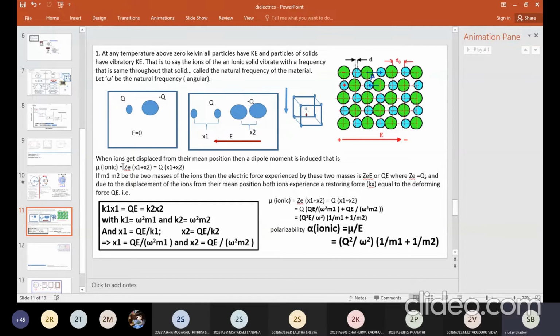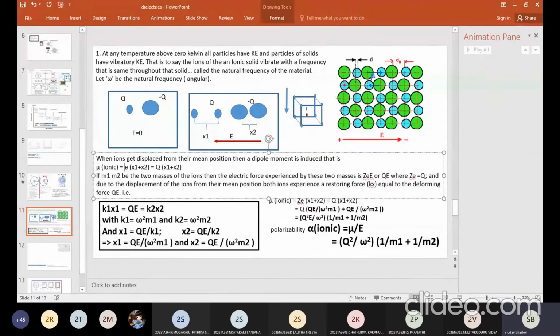So the dipole moment produced because of the applied electric field is Ze, that is the charge of the atom or whatever. Sorry, it is not Ze. It should be let me put as E. If it is sodium chloride, you'll have one unit of resultant charge. If it is, let me say, magnesium chloride, then the charge will be 2 units. So I'll write it as small q, the charge.